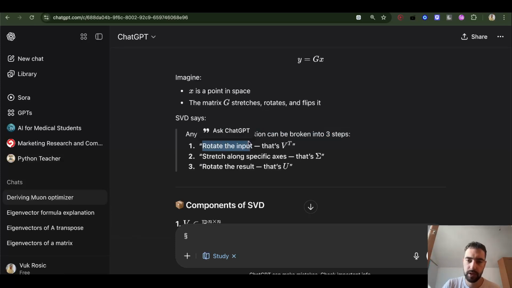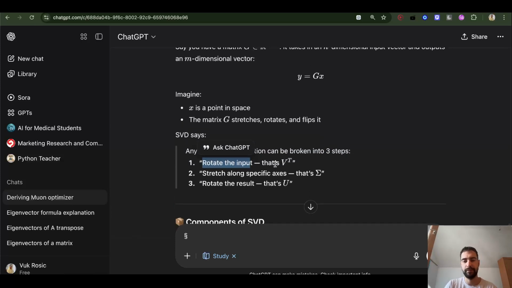Rotate the input, that's the V transpose. Stretch along specific axes, that's the sigma. And rotate the result, that's the U. So any matrix can be decomposed into these three matrices. First rotate the input, then stretch, and then rotate the stretched result as well.